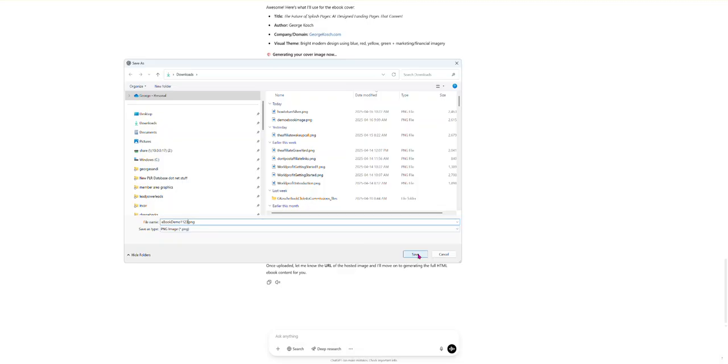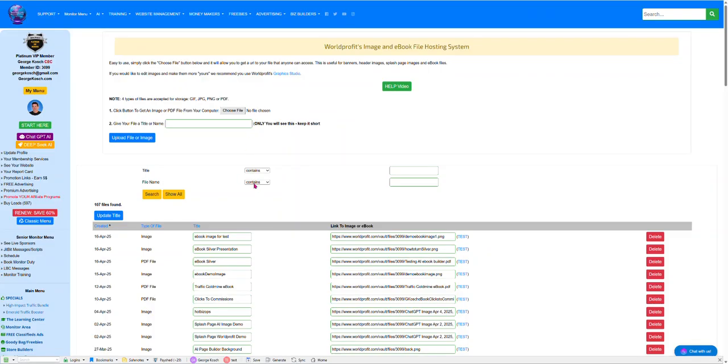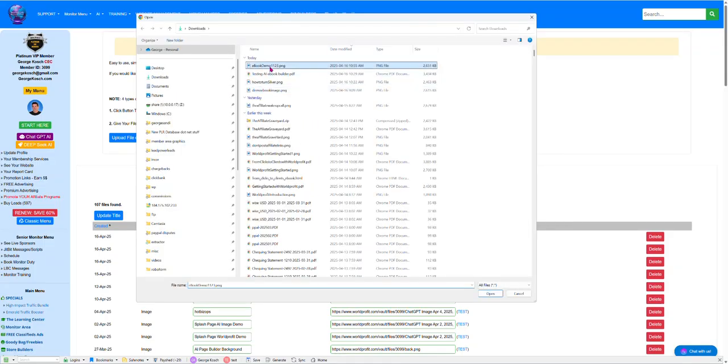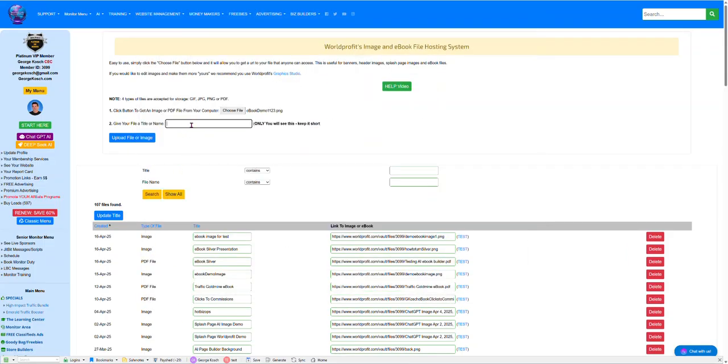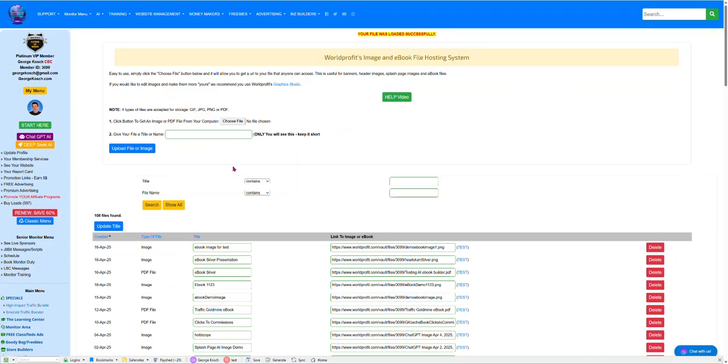Normally you put the name of the book in there or something, for future splash pages. I would keep it as one word though. Don't have spaces. I don't use spaces. So ebook demo 1123 is saved. Okay, so now it wants me to go here, which you can click on here again, or I've already opened the page, and we want to choose the file on our hard drive, which is this one. And we're going to call this one ebook 1123. Perfect. Upload the file. As soon as it refreshes, you'll see ebook 1123 near the top.